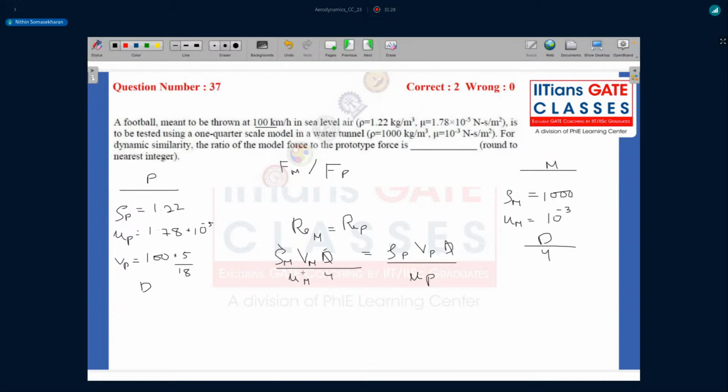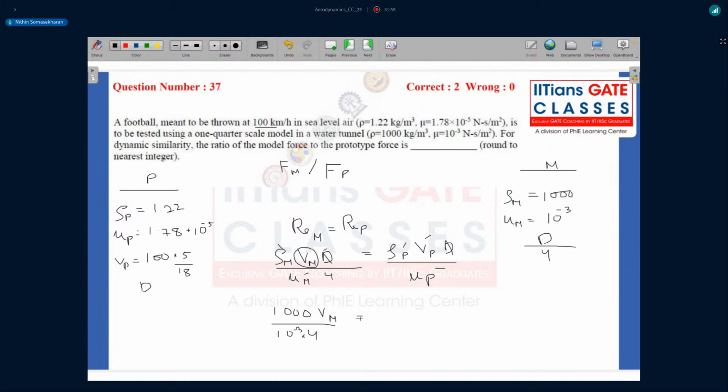You have mu m, you have mu p, rho p and vp. The only thing to calculate here is velocity. With what velocity should the fluid be going over my model? If I substitute my rho m as 1000, Vm is so much, which we need to find. Mu m is 10 power minus 3, right? And then there is a 4 in the denominator.